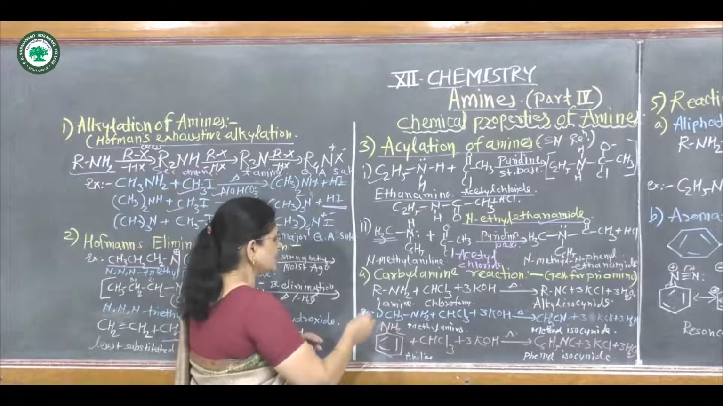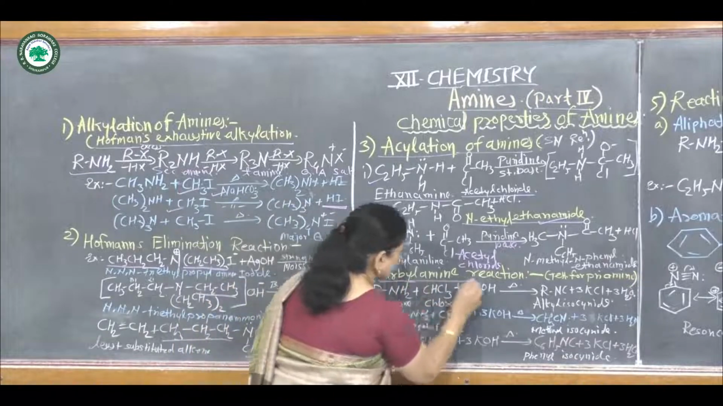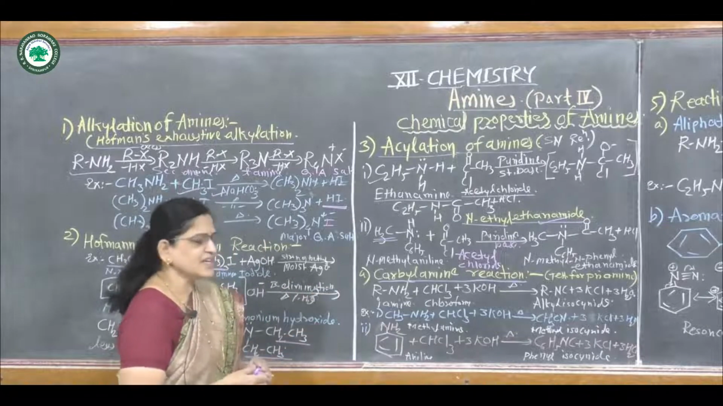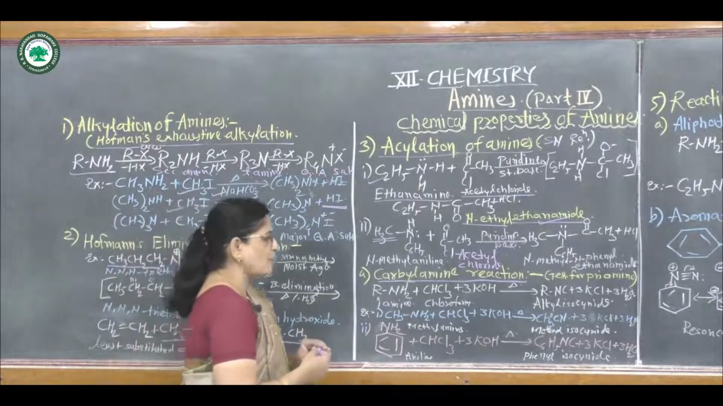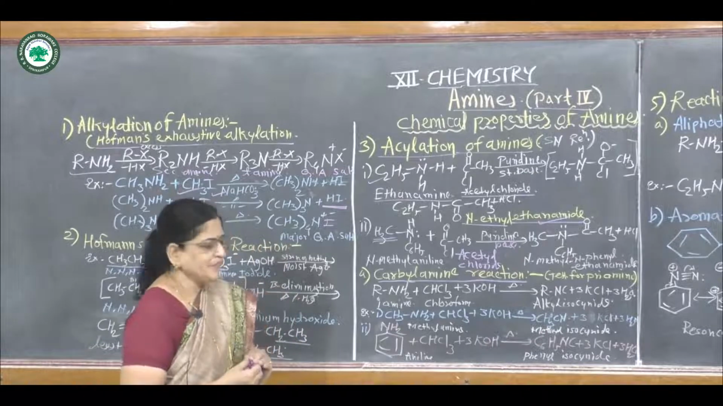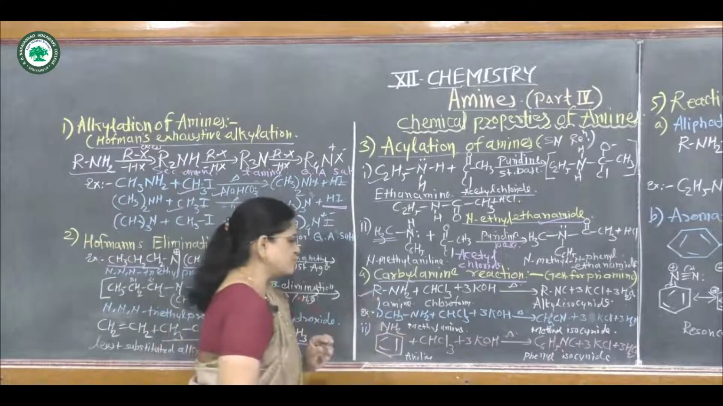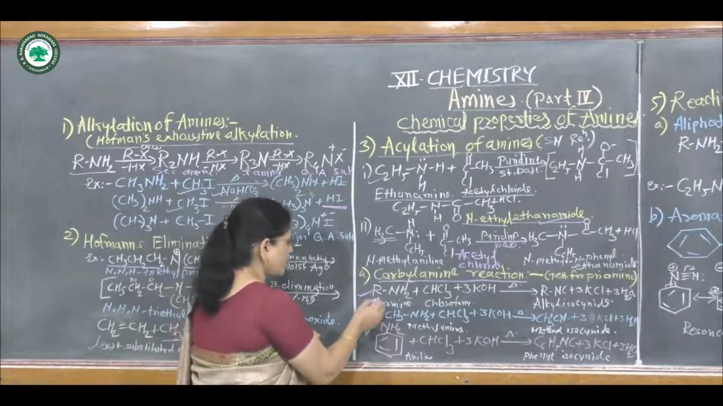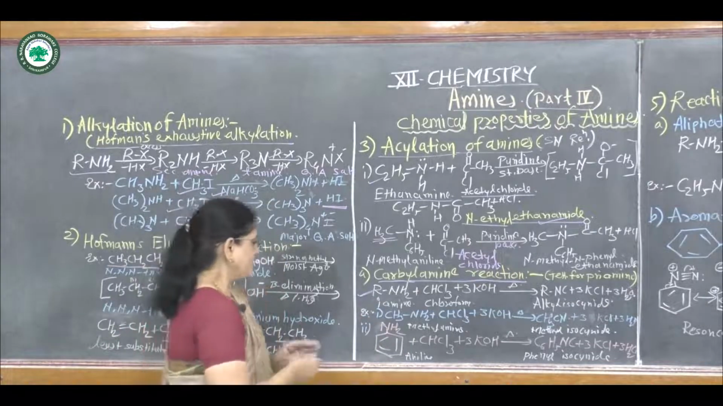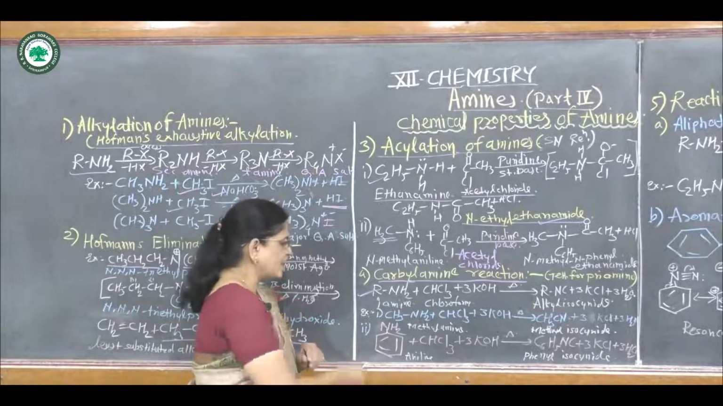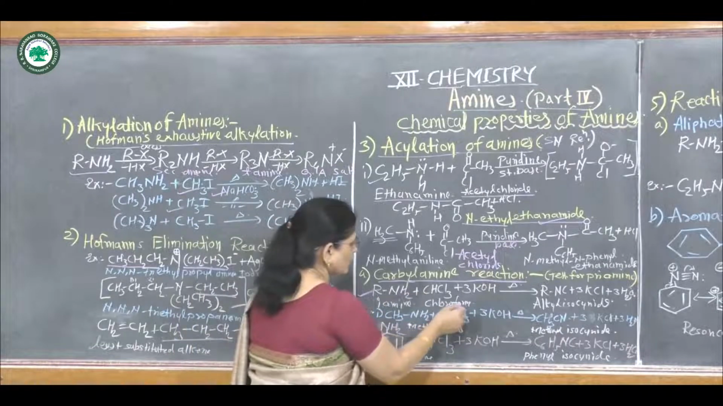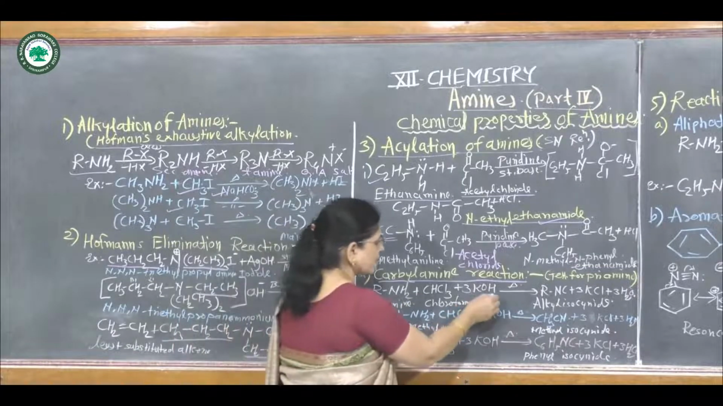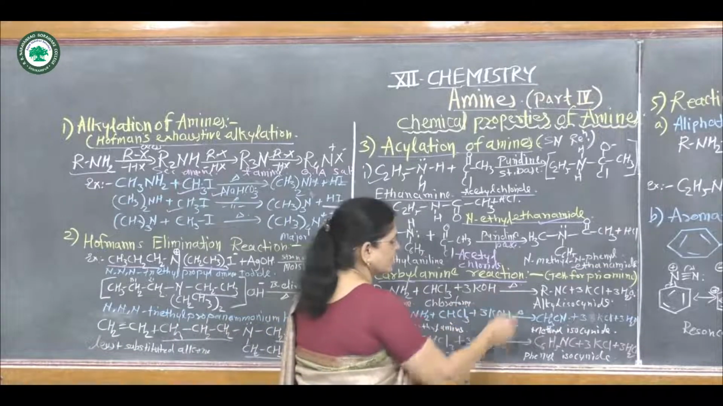The next reaction is the carbylamine reaction. This reaction is mainly used as a test for primary amines. It is not given by secondary and tertiary amines, only by primary amines. If a primary amine, RNH2, reacts with chloroform, CHCl3, plus potassium hydroxide, then on heating it